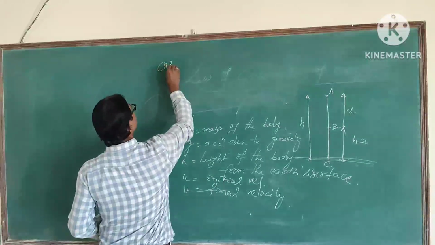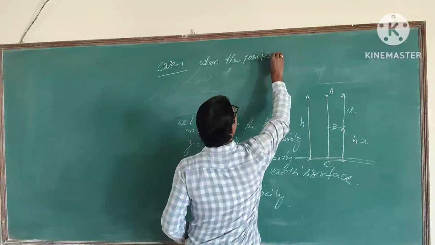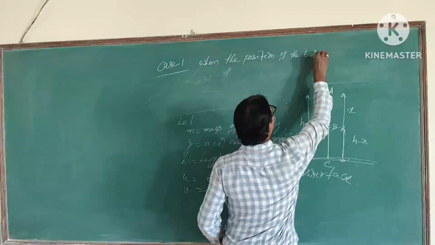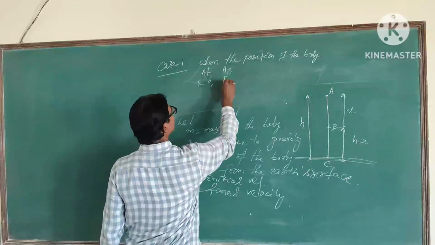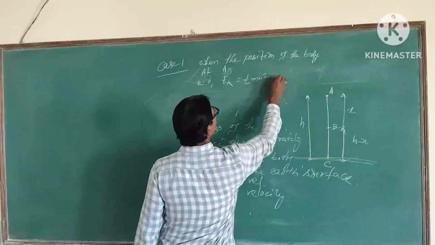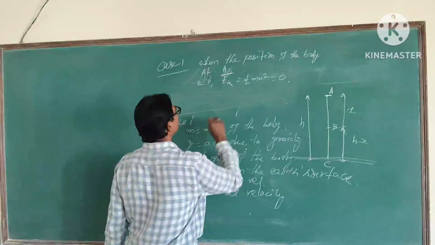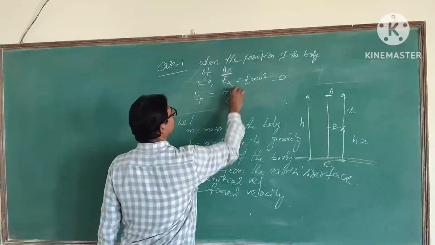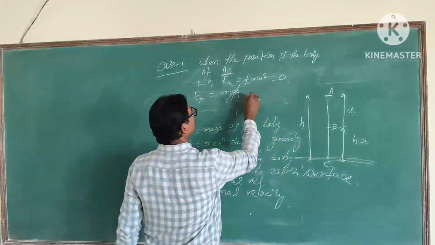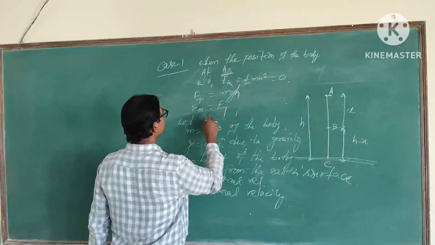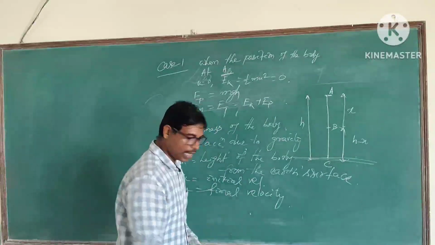Case 1: when the position of the body is at A, the initial velocity u is 0. So the kinetic energy, half mu square, is also 0. The mass of the body is m. Look at the figure: the potential energy EP will be mgh. The body is here, so mg is known, and the height of the body from here to here is h. So the mechanical energy EM, that means total energy ET, is equal to EK plus EP. Okay, I am erasing, writing is over.